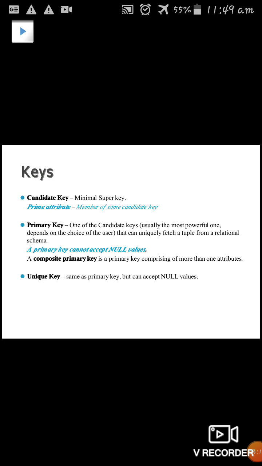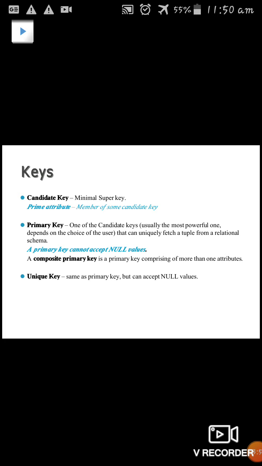So next, an important part of relational database is the key. We maintain several keys in the relational database. The very first we should maintain in the database is the primary key. The primary key is a unique one. It doesn't have any null values inside the cells. A composite primary key is a primary key that comprises more than one attribute. Like that, the primary key should be a unique one. It doesn't have any repetition.